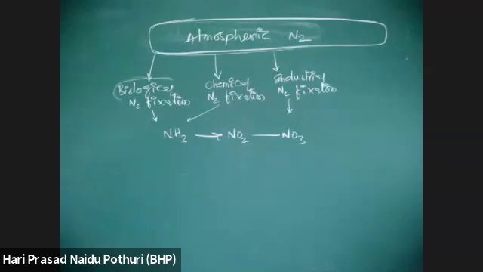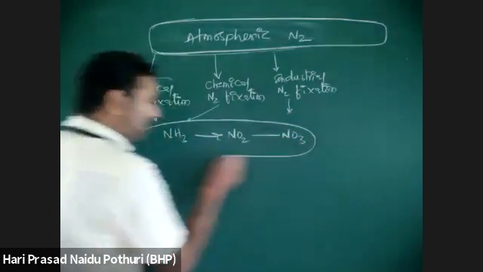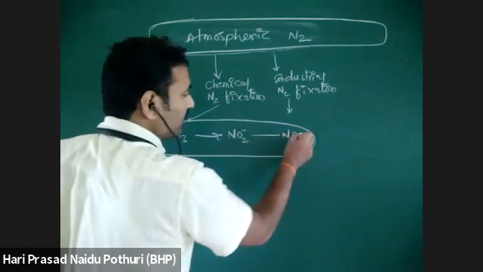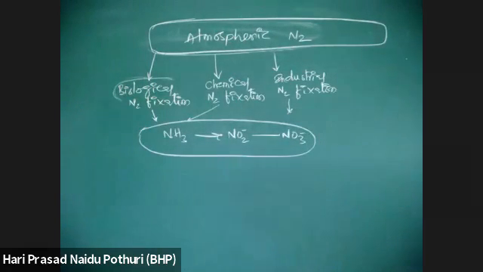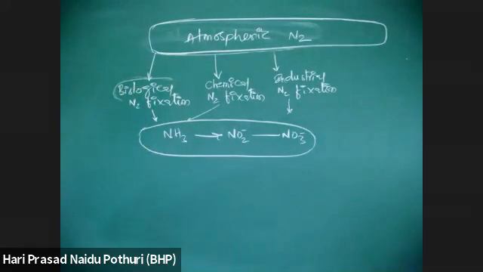This is the useful or absorbable form. NO2 means a charge we have to write, right? NO2 minus, NO3 minus, right? NO3 minus or NO3 minus 2?